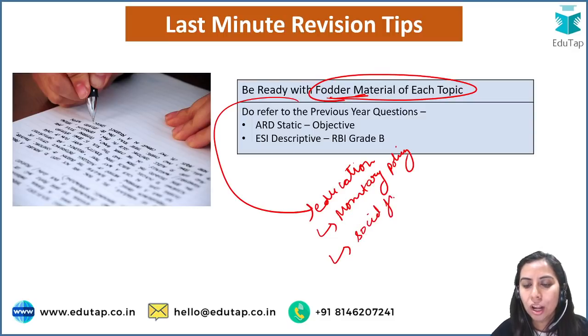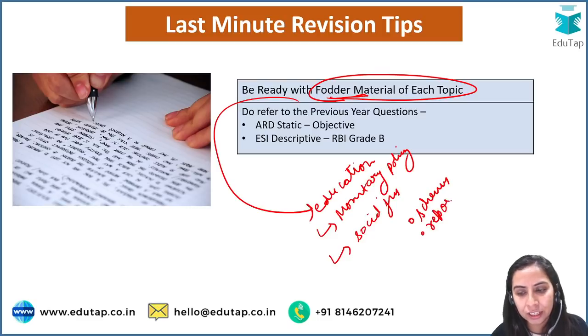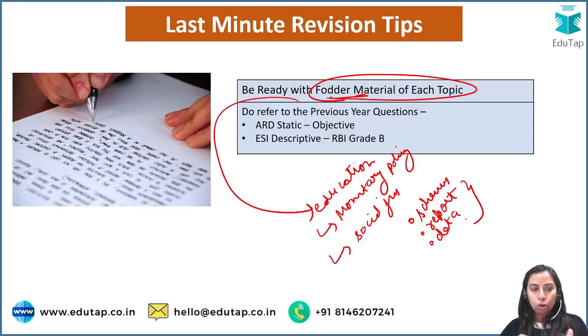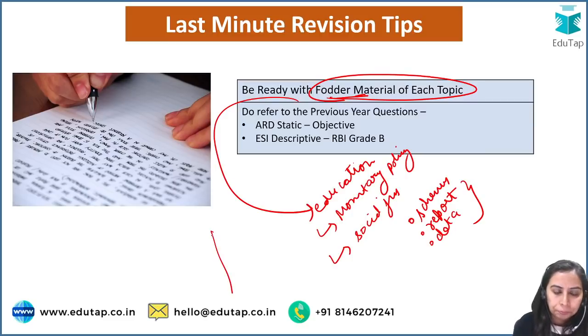So you should have certain schemes in mind for each and every topic. Any report that was recently released, which you might have been covering for the objective paper, all those things. Any schemes, any report, any other data that you are able to recall. So try to jot it down topic wise. A single sheet of paper should be there. Try to make a table, right?